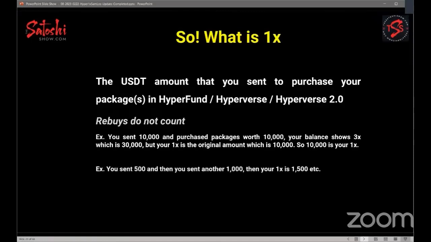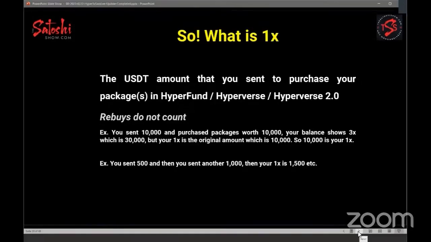Now, I'll give you another example. If you sent in, let's say 500, and then you sent in another 1,000, okay, it could be a week later, a month later, whatever it is, then your 1x is 1,500. And we're going to go through step by step on how you can get that information for yourself.